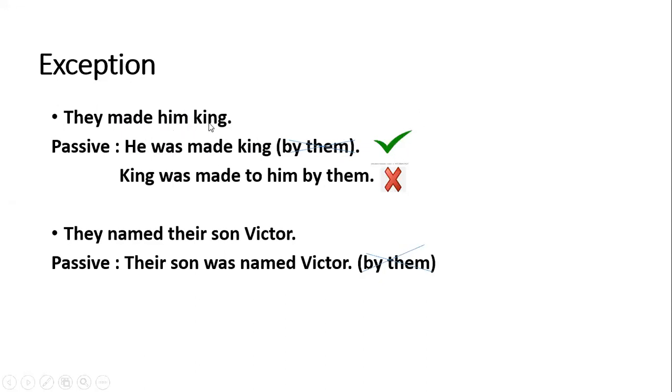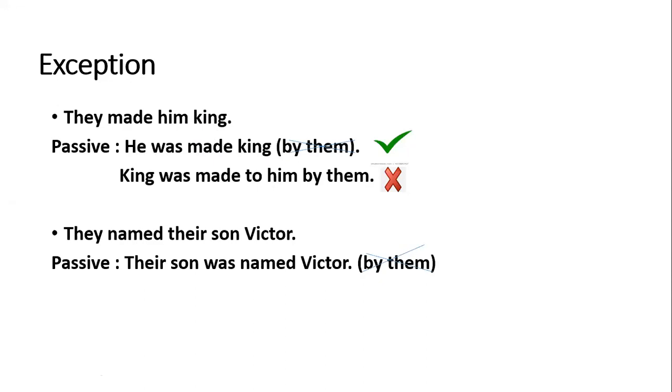But if you start your sentence with the direct object, like if you try to write king was made to him by them, that is totally wrong. क्योंकि king was made to him नहीं हो सकता. It is only and only he was made king. Okay, and in this type of sentences you need not use the subject. These are the kind of sentences where if you don't use the subject, it is making perfect sense.